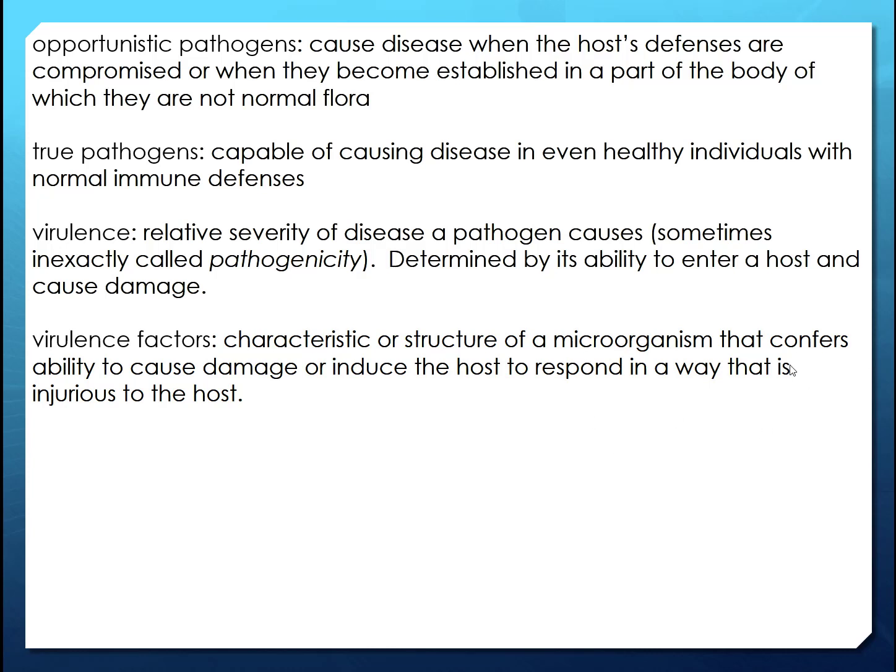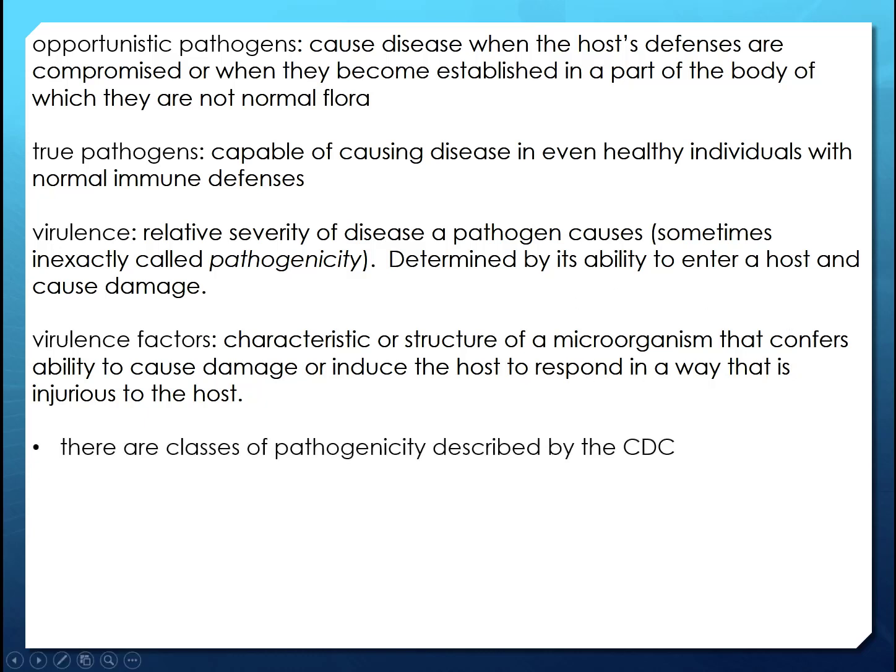So true pathogens have virulence factors. Now when we're talking about classes of pathogenicity, so virulence, right? It's characterized or described by the CDC in 4 levels, with 1 being low and 4 being high, right? And our lab, which is full of opportunistic pathogens, would be a biosafety level 2.